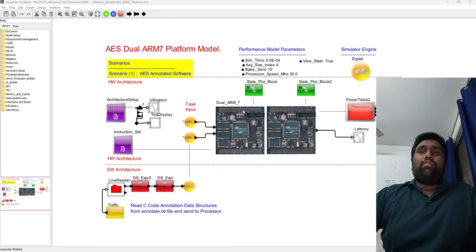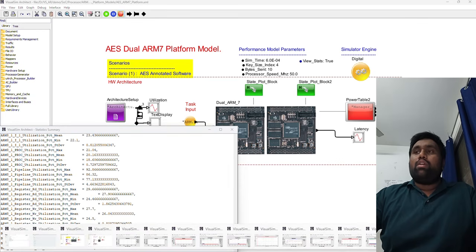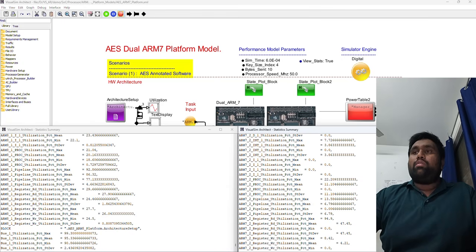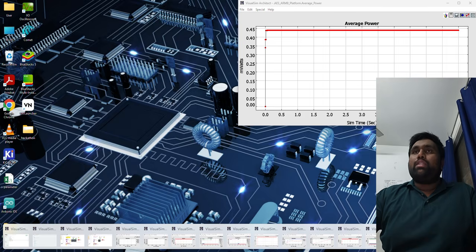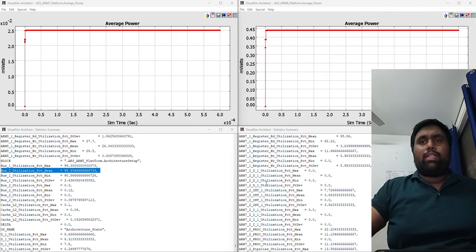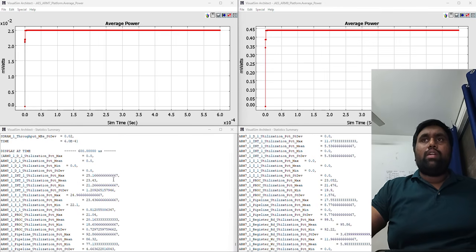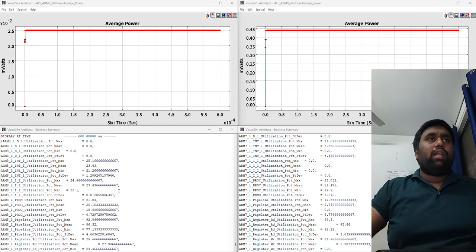So here are the results for the 600 microseconds. First, processor utilization. Let me take you to the processor utilization. These are already run simulations. Let's start. Both are running at the same 50 megahertz. Time is the same, 600 microseconds. And let's start with the utilization time.